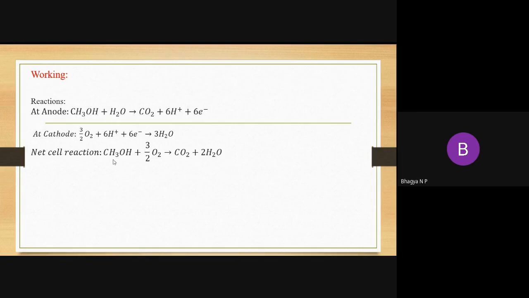Methanol is there, so here we are also writing the methanol in the overall reaction. Then water: here 3 molecules of water, and here 1 molecule. When we subtract 3 minus 1, we get 2 molecules of water, which I have written on the product side. And 3/2 of oxygen is there, and carbon dioxide is released. So this is the overall reaction of this methanol oxygen fuel cell.